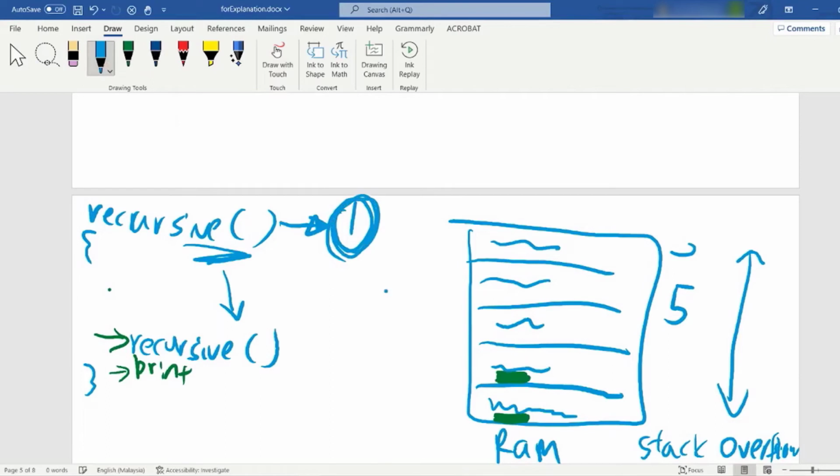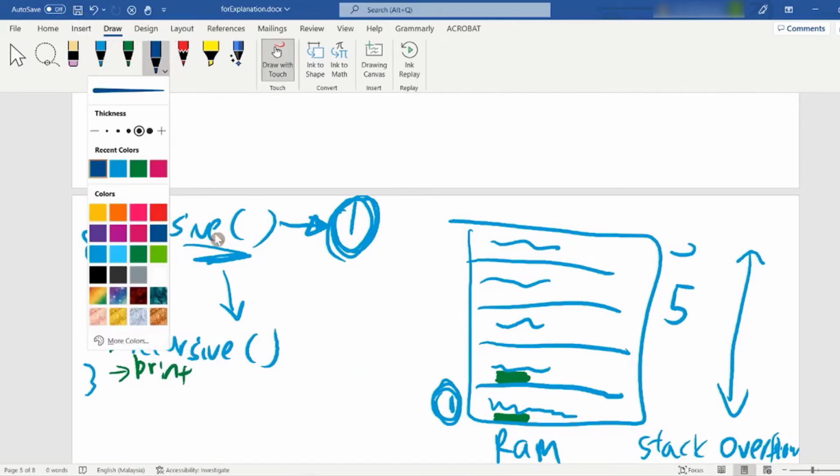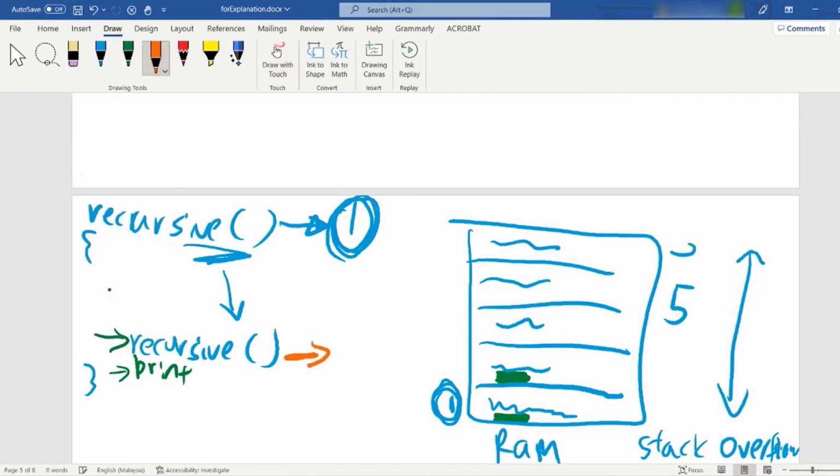This number 1 would enter this position. When number 1 enters this position, it will call itself, correct? This is, let's say, number 2. Let me use another pen color, let's say orange. Number 2 will occupy here. This number 2 will execute the function like this also.